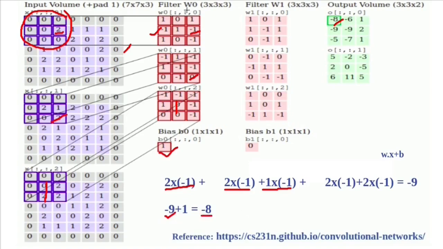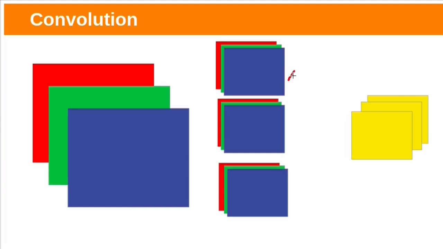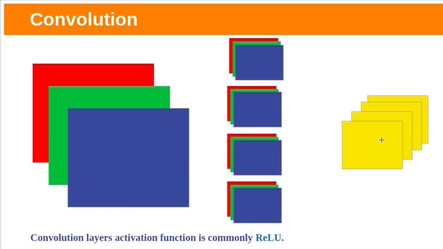Here two filters, W0 and W1, are applied to the input, so two feature maps will be created. If 3 filters are applied to the input, 3 feature maps will be created. As the number of filters applied to the input increases, the number of features extracted by the CNN will also increase. Here if we apply 4 filters, then 4 feature maps will be created. If the number of filters increases, it requires more parameters and it increases the training time also. It is advisable to use the minimum number of filters needed to extract the features necessary for the task.